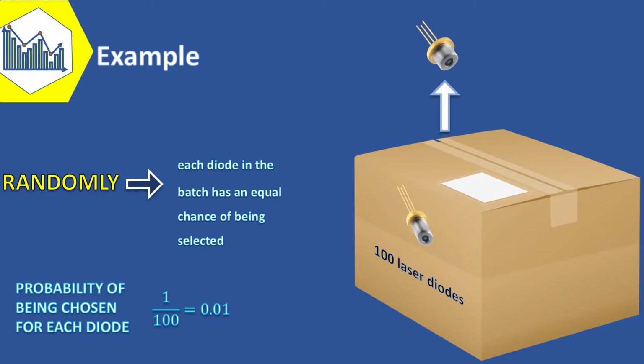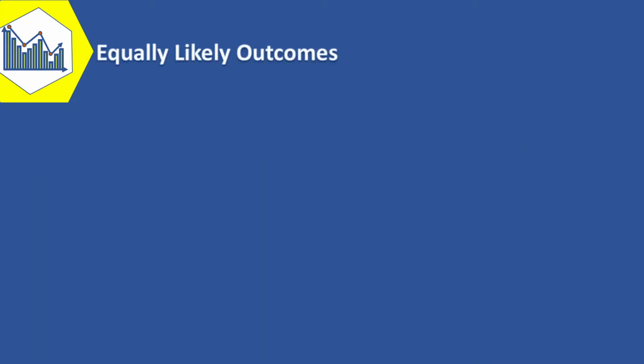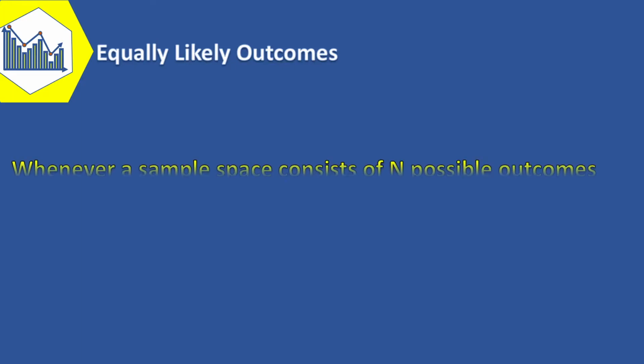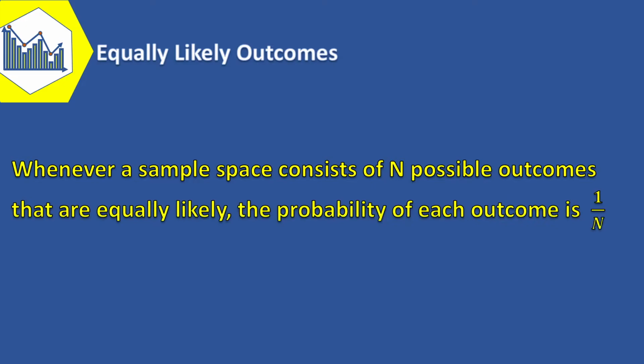As I mentioned, this example is a good introduction to a concept called equally likely probability, which says whenever a sample space consists of n possible outcomes that are equally likely, the probability of each outcome is 1 over n.